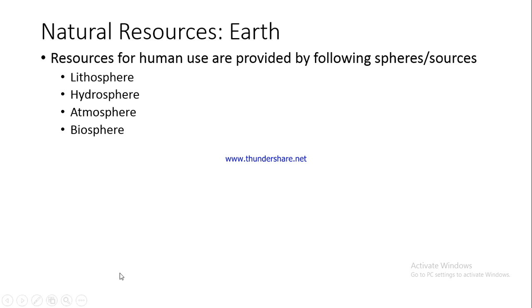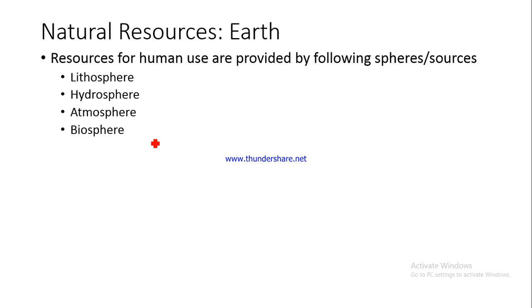So what are the sources or the spheres? We know them as lithosphere, hydrosphere, atmosphere and biosphere. We'll be having a brief look at all these sources, which together provide us various natural resources for our sustenance, so that we can sustain our lives for our consumption.